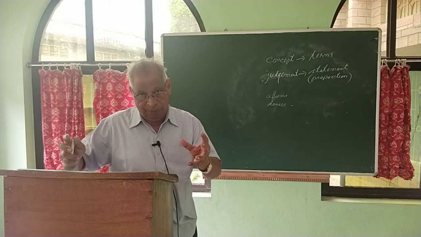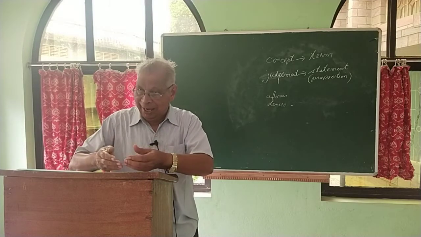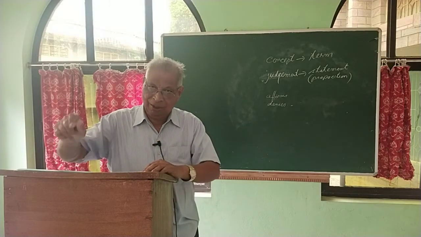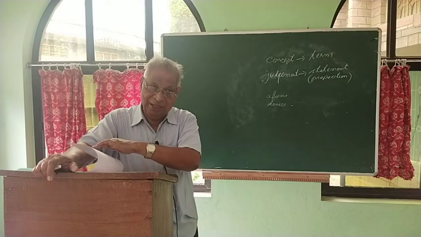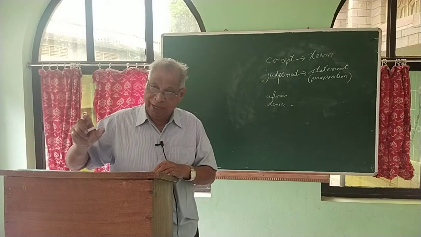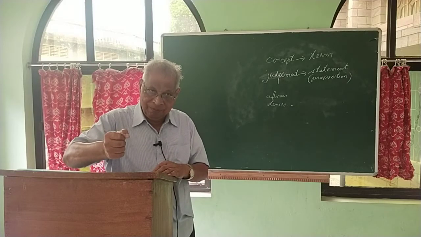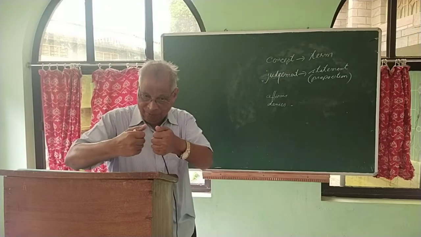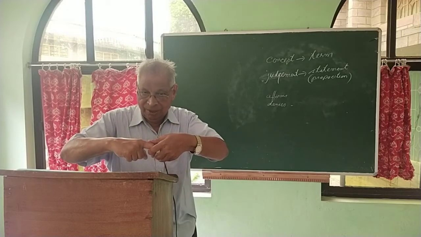There, two simple propositions are joined together by 'and' or 'but', or similar conjunctions. They are called conjunctive connectives, which you will study better in symbolic logic, but enough that more than one simple proposition are joined together with a connective. Two things are joined together, a connective, a link.